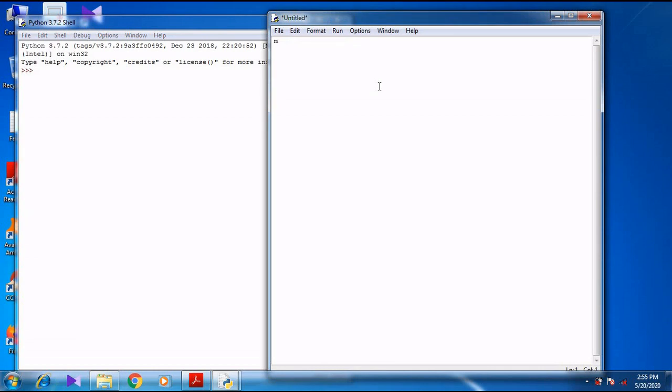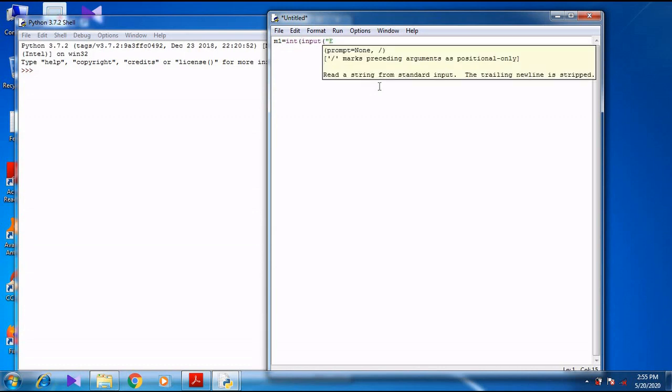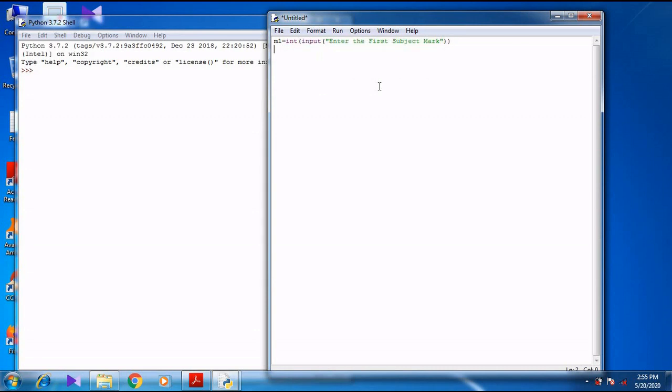M1 equal to int input, enter the first subject mark. After entering this, second one, M2 equal to int input, enter the second subject mark.